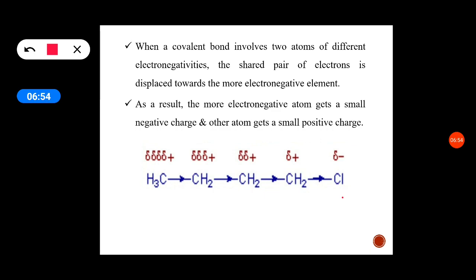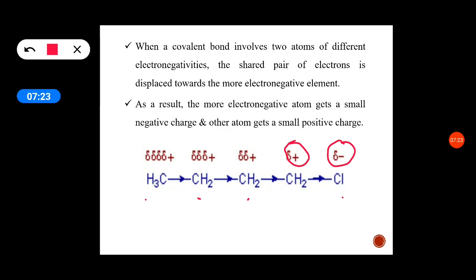As a result, the more electronegative atom gets a small negative charge and the other atom gets a small positive charge. This charge is transferable. It transfers to the adjacent carbon, then to the next adjacent carbon, and so on.